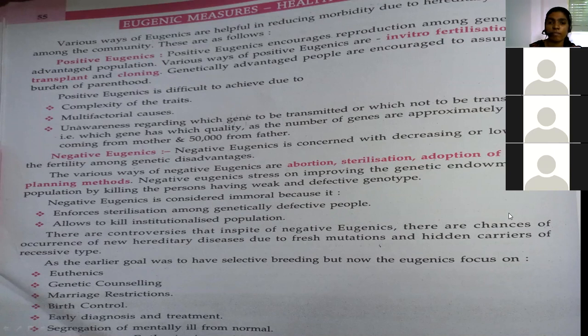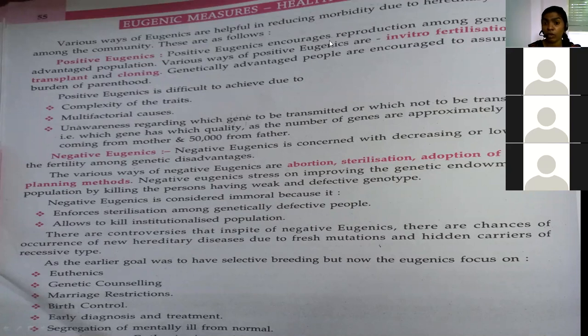They will encourage the reproduction genetically. Those who have good qualities, they will encourage them. That is what positive eugenics is. Very good. So here, positive eugenics encourages reproduction among the genetically advantaged population. So those who are genetically healthy, with no defects, encouraging them is called positive eugenics.